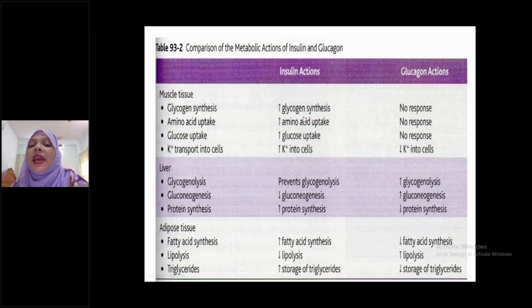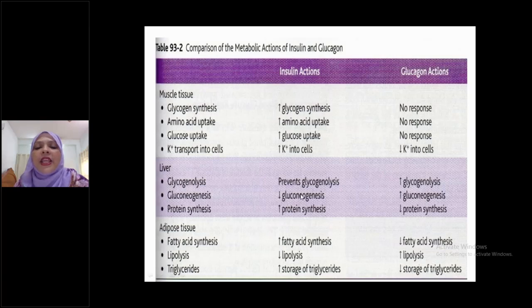Now glucagon action, see here. Glycogenesis, no response. Increased amino acid uptake, no response on muscle tissue. Increased glucose uptake, no response. Insulin increases potassium uptake into the cell, but glucagon, as I already mentioned, causes decreased potassium influx into the cell and ultimately increases blood potassium levels. See here, decreased potassium into the cell.